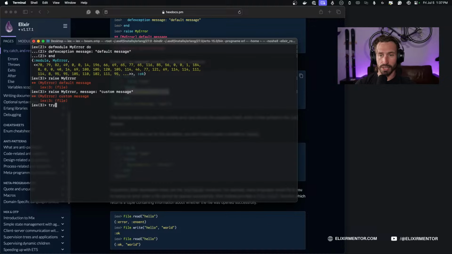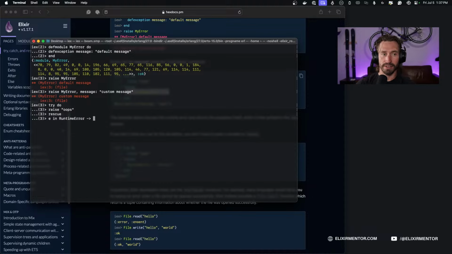So if I do a try do, now anything inside of the try, if an error is raised, which we're just raising one here called oops, then we can do something. We can have our rescue block in here. And in this case, we're just going to say e in RuntimeError, because that's what we're going to be getting back.